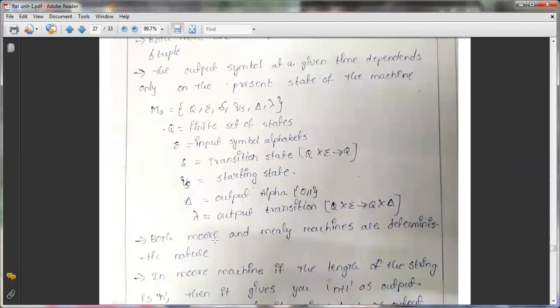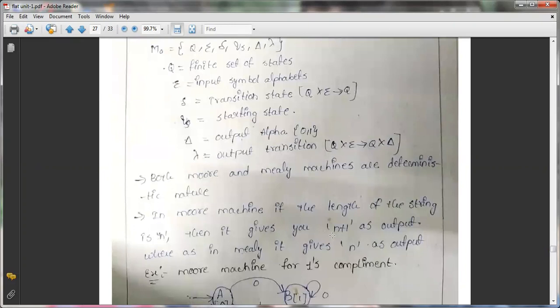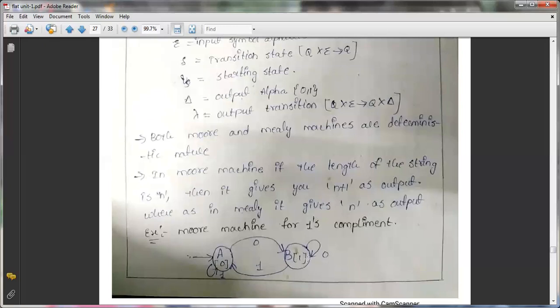Both Moore and Mealy machines are always deterministic in nature. If the length of the string is n, then the Moore machine gives you n plus 1 as the output length.